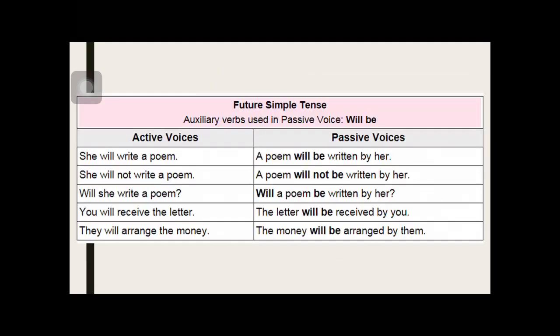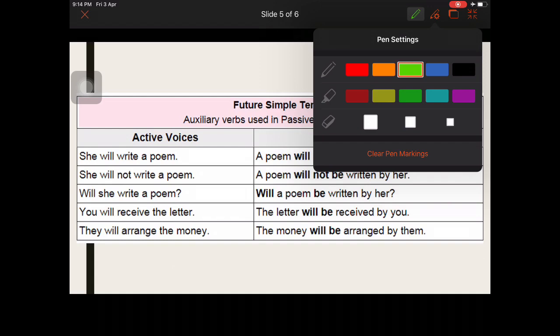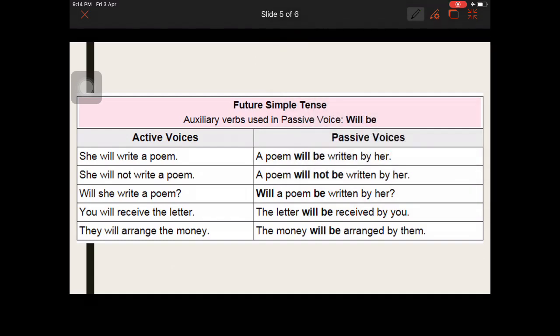Okay. So one more time, in order for you to have a clear idea about the changes of the passive voice in future, here you have a chart. One more time explaining, as I told you at the beginning, you need a specific auxiliary verb. It could be will be for positive ideas.